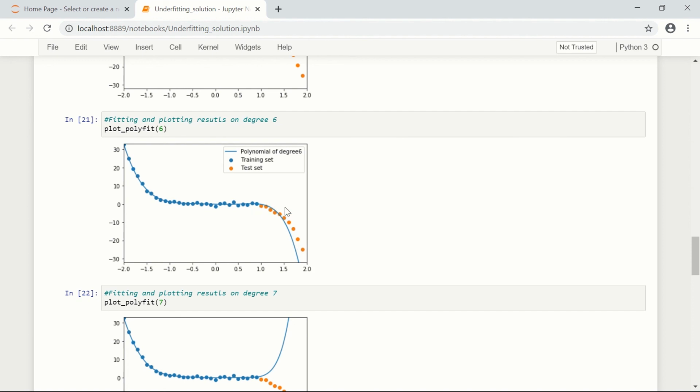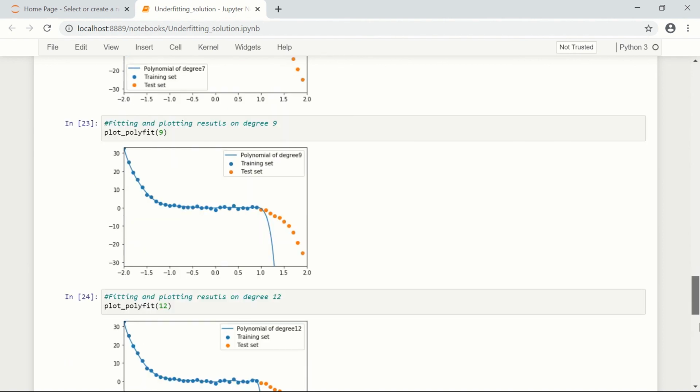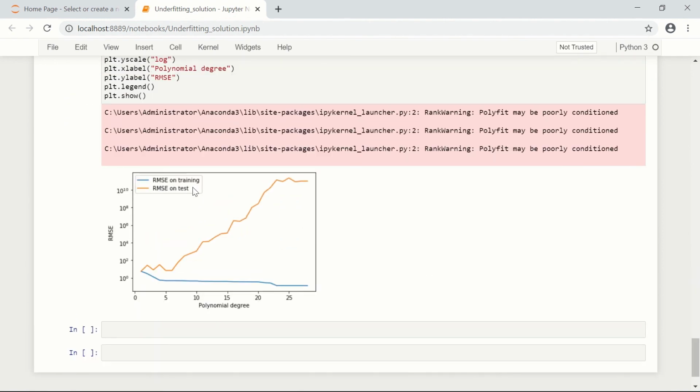But what happens after? If we keep on increasing the power of the model, we keep on increasing the complexity and number of parameters of the model, it starts overfitting. And we can see a few examples here. It fits the training data so well, but it performs very badly on testing data. So here is the root mean square error plot of training and testing datasets. For training, it keeps on decreasing, but after a specific point, the testing error starts increasing and keeps on going due to overfitting.